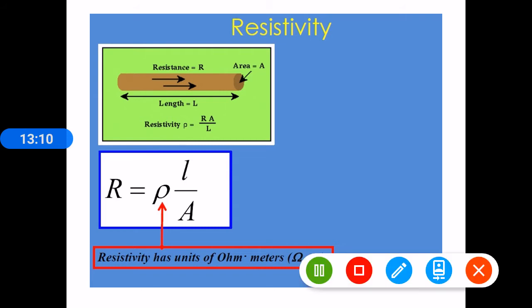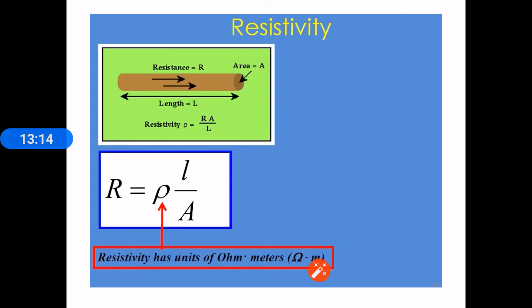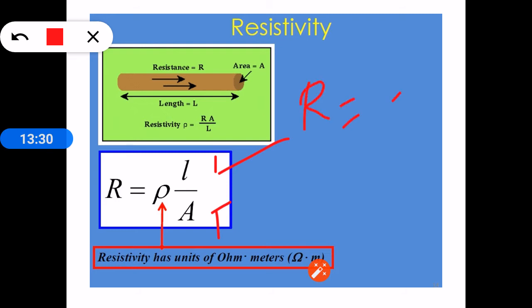And the next concept is specific resistance or resistivity. Resistance changes with length and area of cross section, but if the length of a substance is 1 centimeter and the area is 1 centimeter square, then 1 by 1 will become 1. At that point of time, R equals rho.